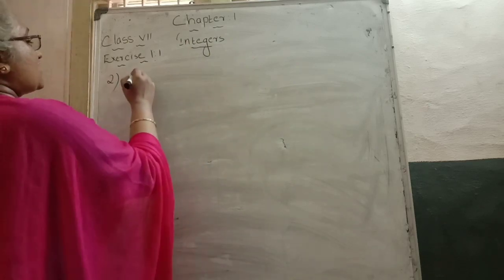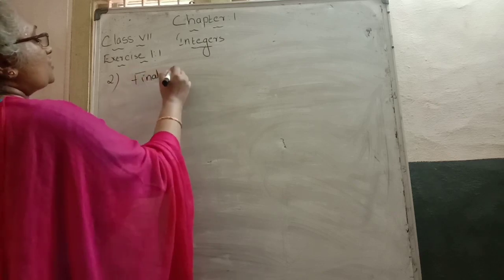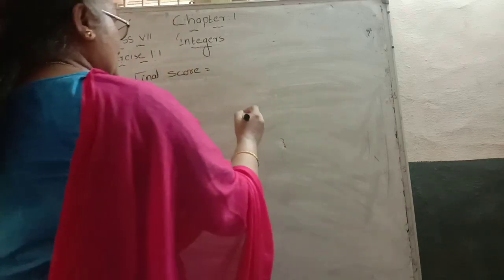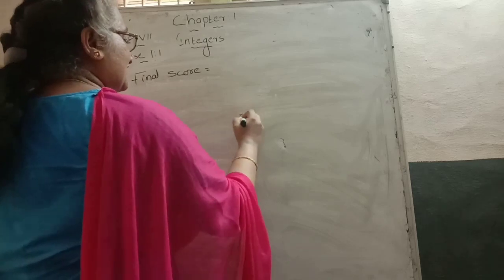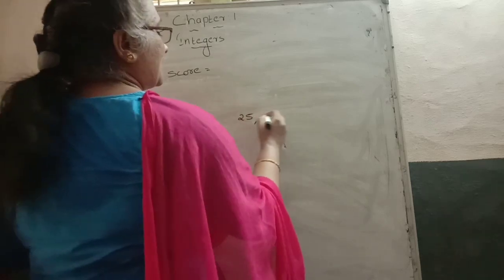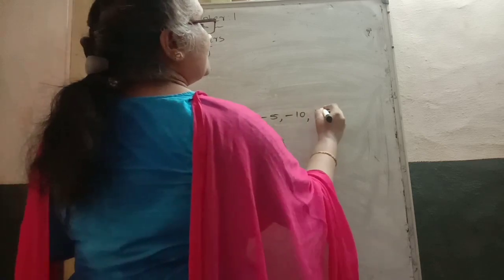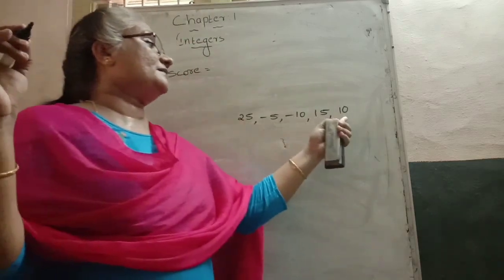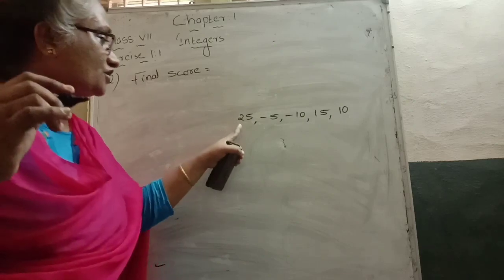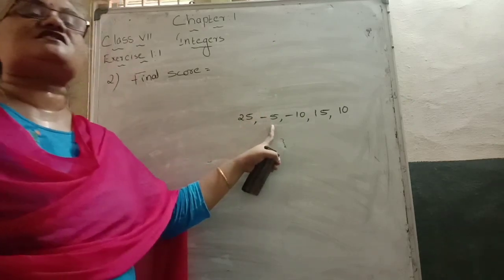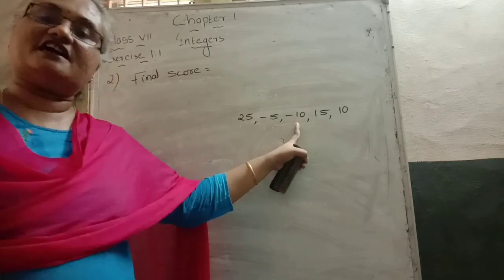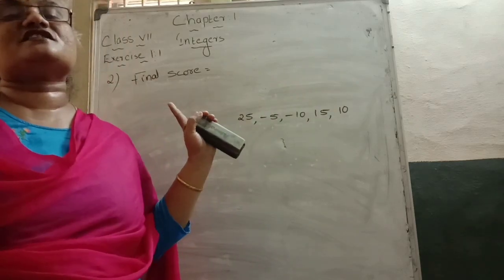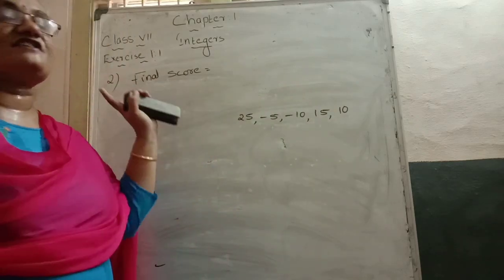So here we can write the final score is equal to the numbers given. The first score he got is 25, the second score is -5, the third score is -10, the fourth score is 15, and the fifth round score is 10. 25 is the first round score, -5 is the second round score, -10 is the third round score, 15 is the fourth round score, 10 is the fifth round score. This is how they gave it in the question. So they ask you to find out the final score.